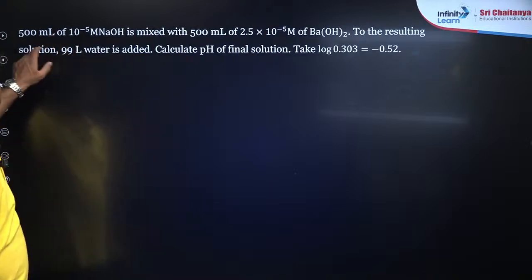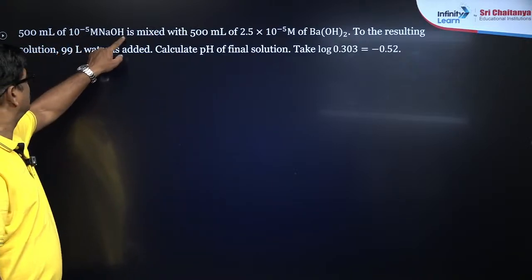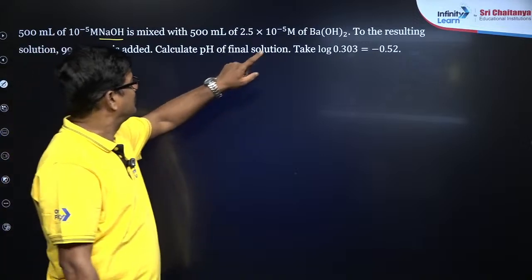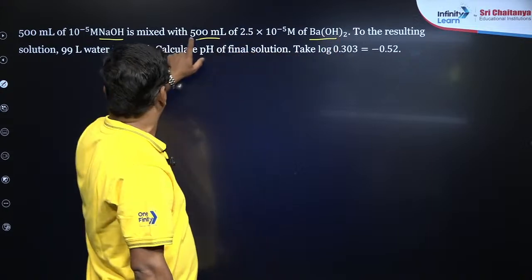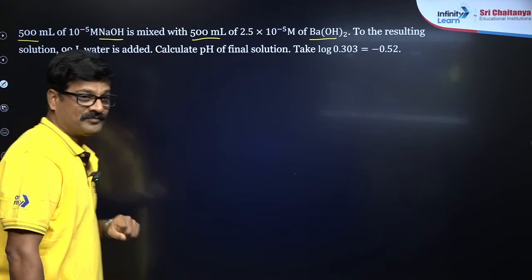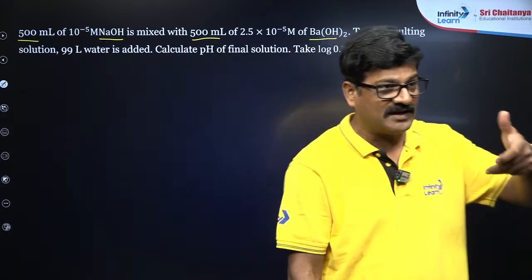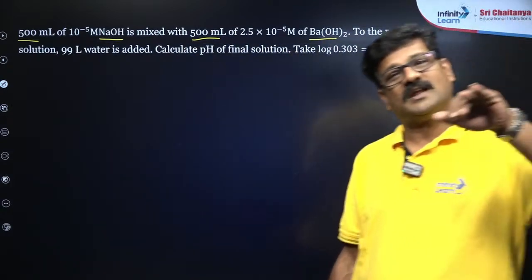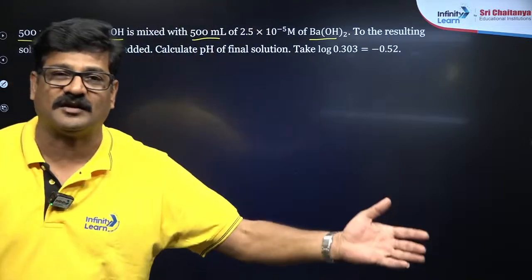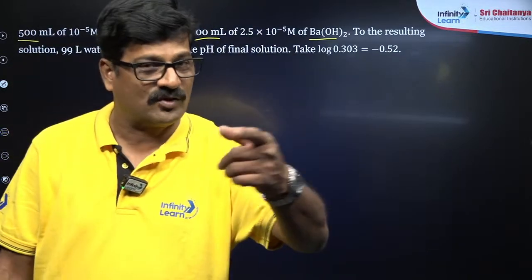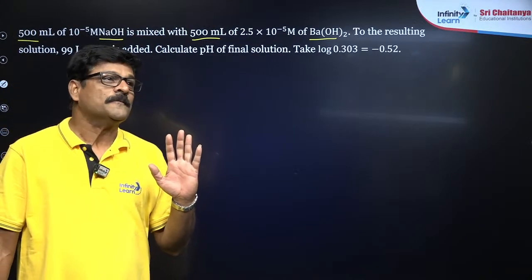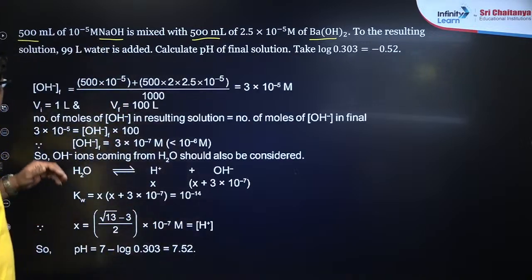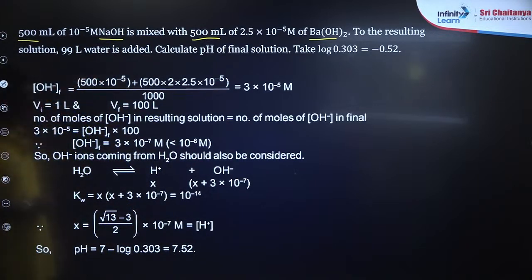Now one more: 500 ml of 0.5 sodium hydroxide mixed with 2.5 into 10 power minus 5 molar barium hydroxide, this is also 500 ml, both together make 1 liter. So first calculate OH minus, calculate its pOH, subtract from 14, pH will come. You do it, I want to do it. The option is yours. Okay, let's see. OH minus ion final comes to be 3 into 10 power minus 5.